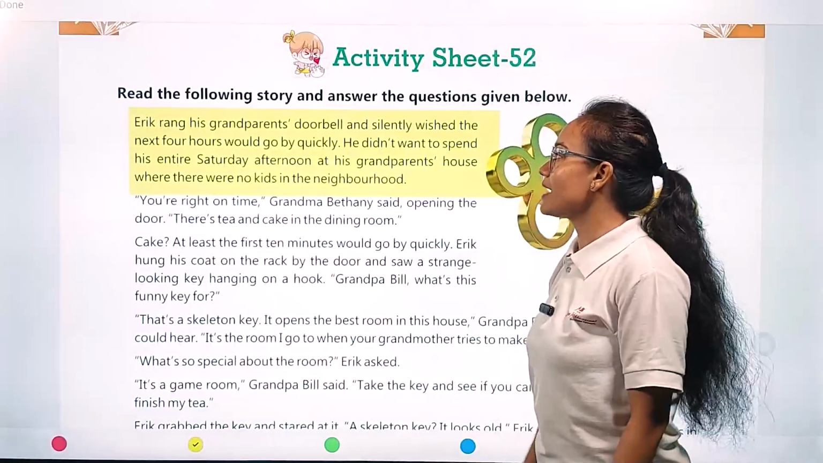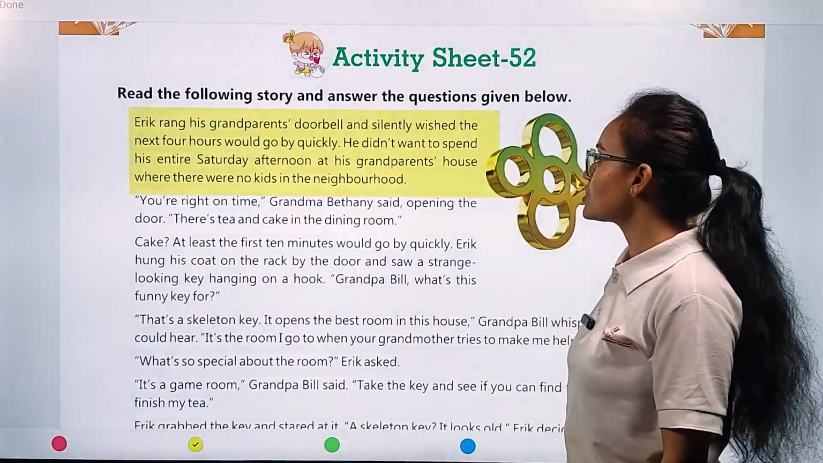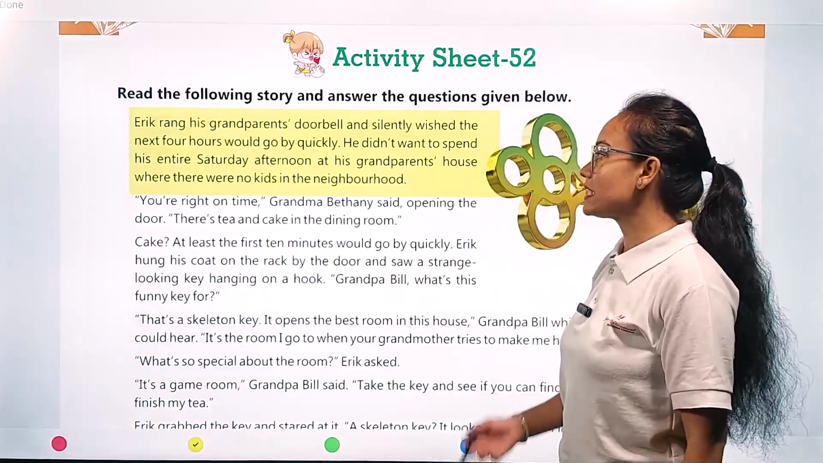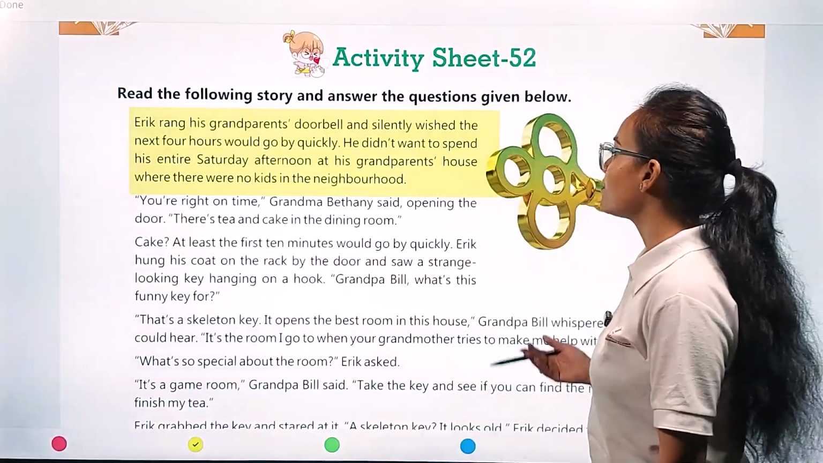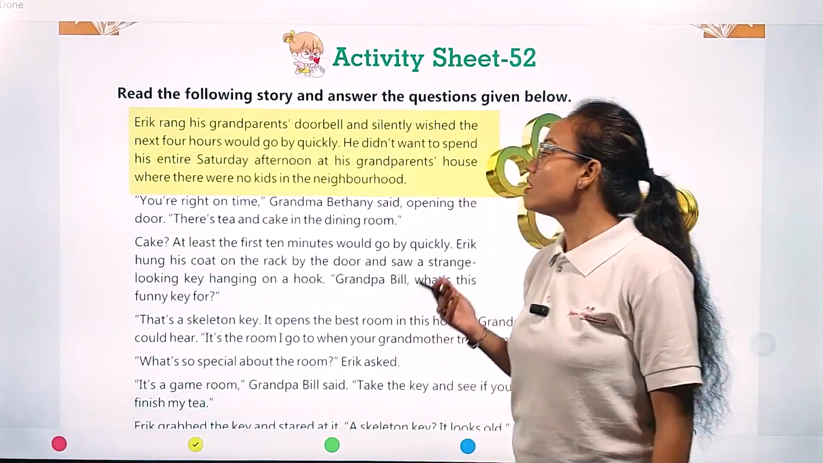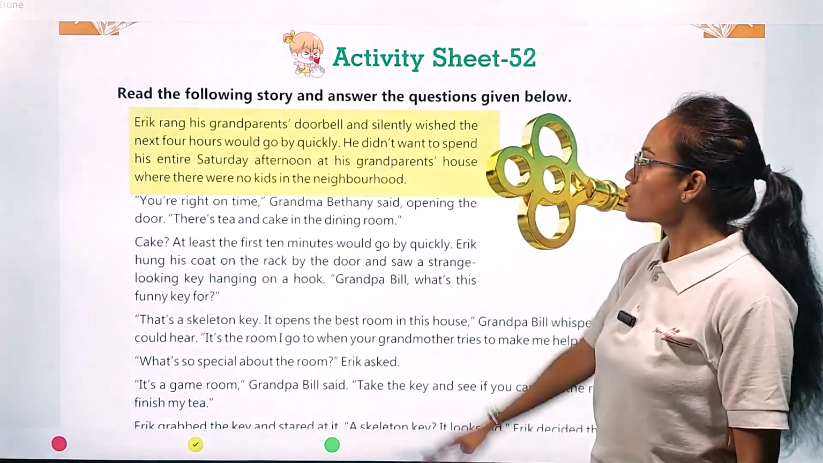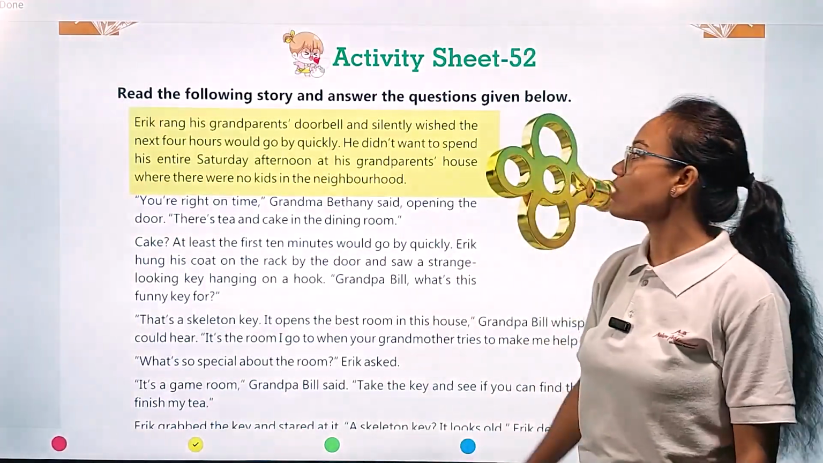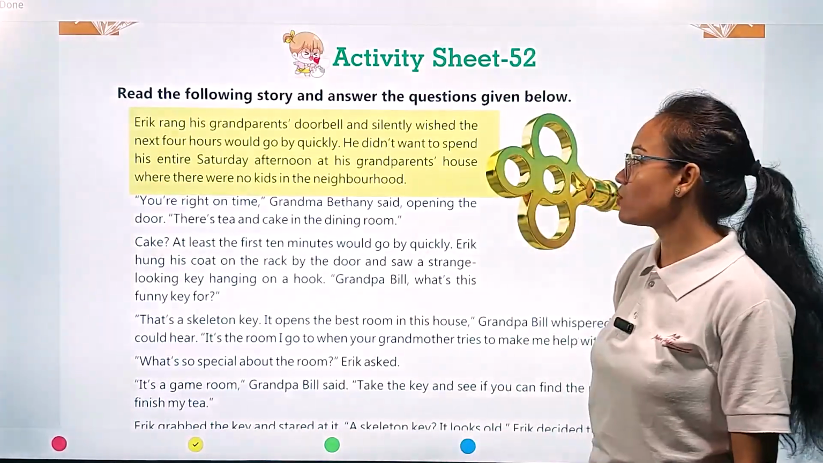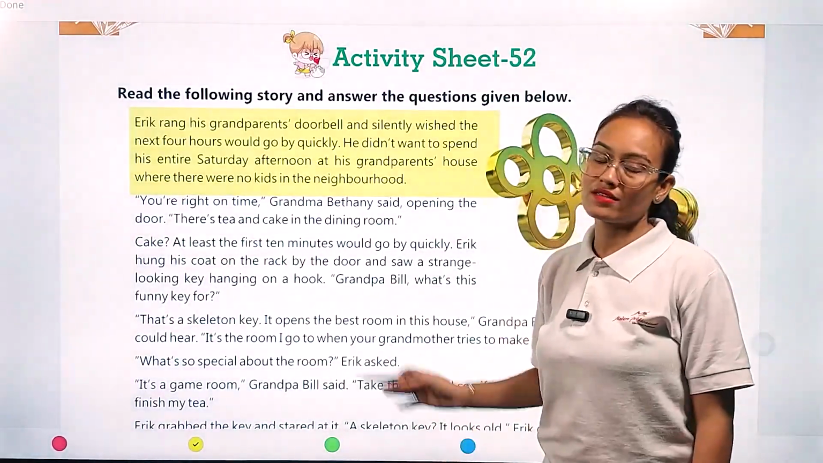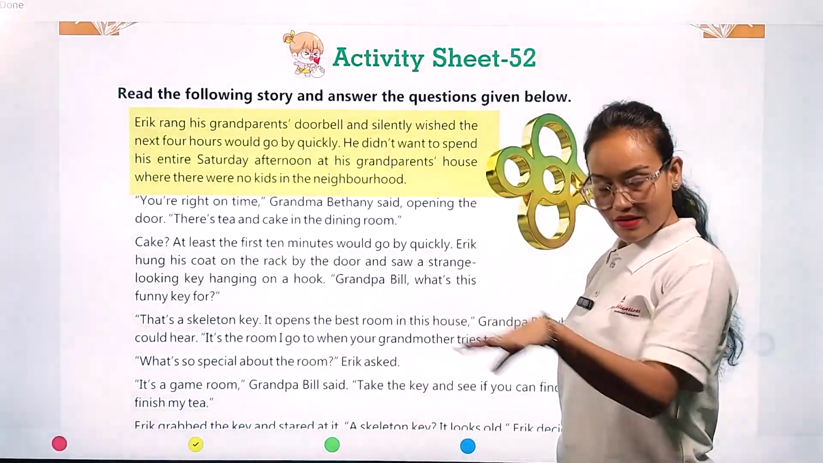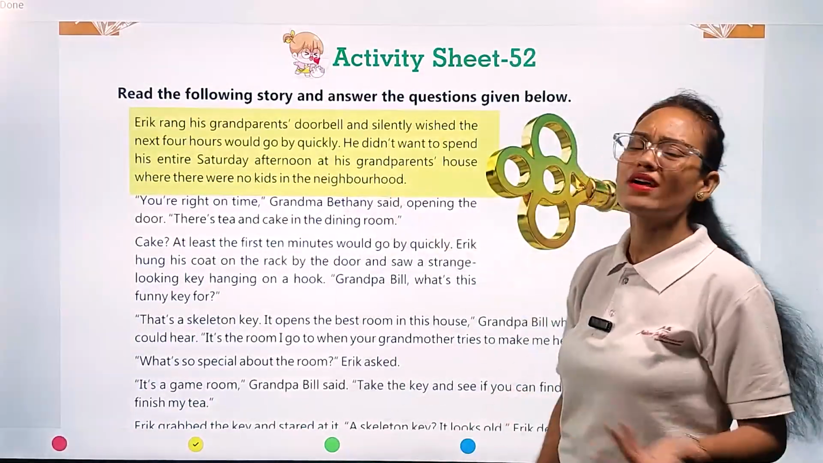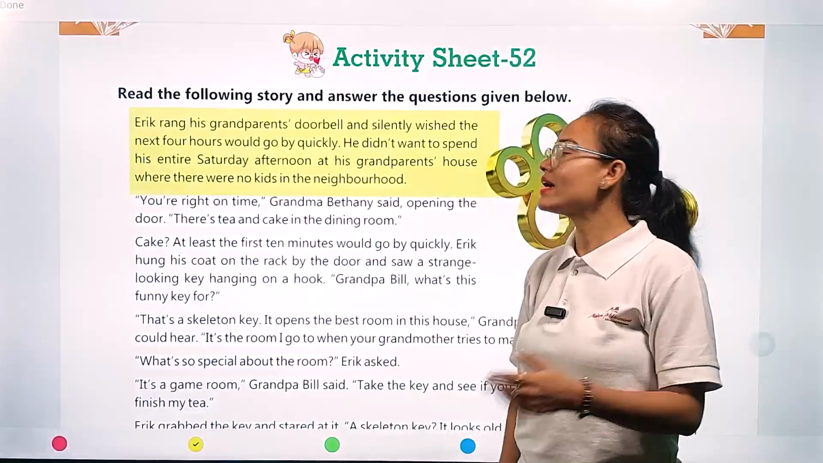Eric rang his grandparents' doorbell and silently wished the next 4 hours would go by quickly. He didn't want to spend his entire Saturday afternoon at his grandparents' house where there were no kids in the neighborhood. Okay, so this paragraph is about a boy named Eric, and he is going to attend his grandfather's birthday party. But he was not very interested in attending because in his grandparents' neighborhood there is no kid present, so he can't play.